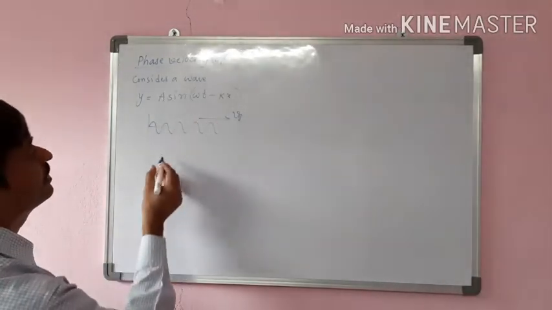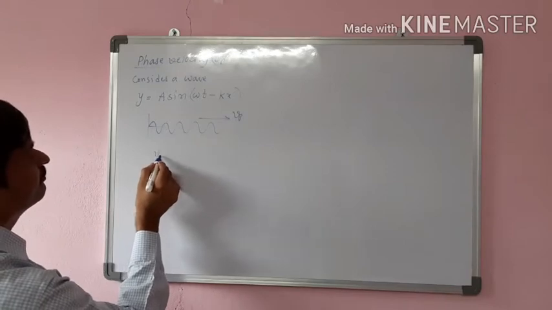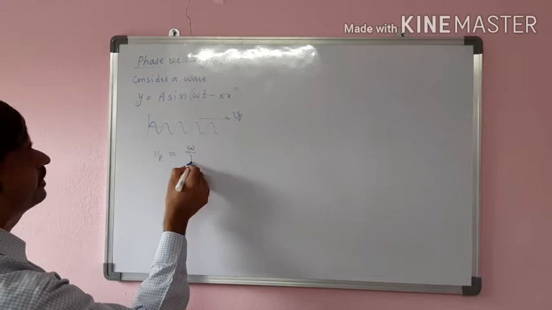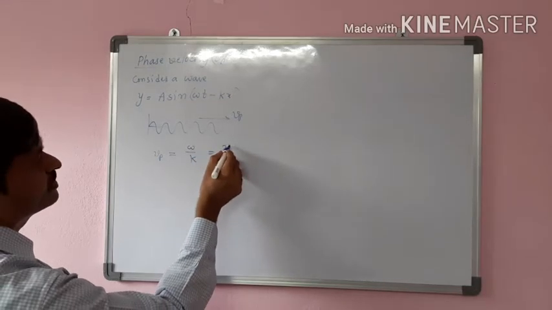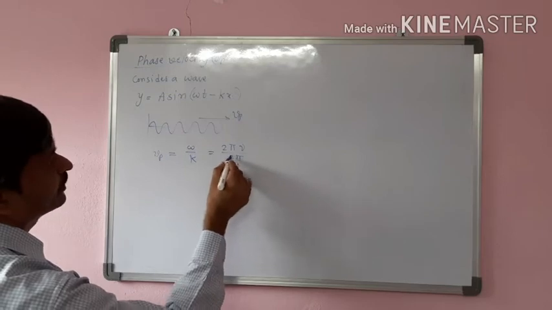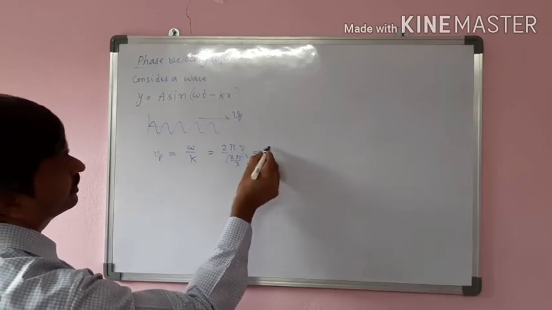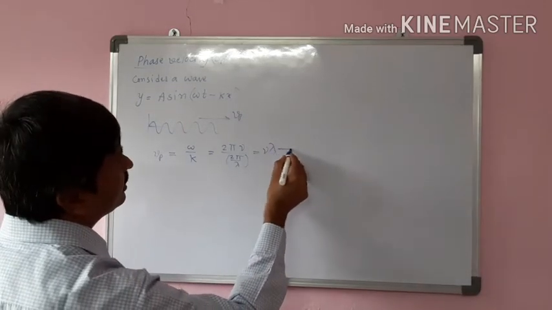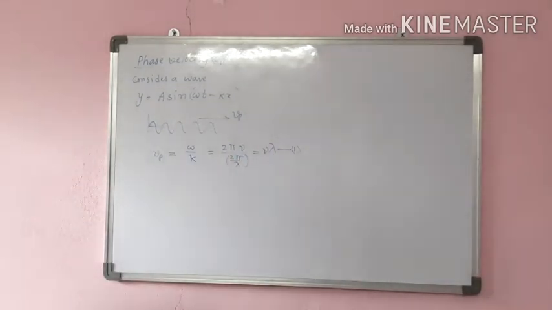So Vp, the phase velocity, is equal to omega by k. We know that omega is equal to 2 pi nu, k is equal to 2 pi by lambda. Then we simply get nu lambda. So this is the phase velocity, equation 1.